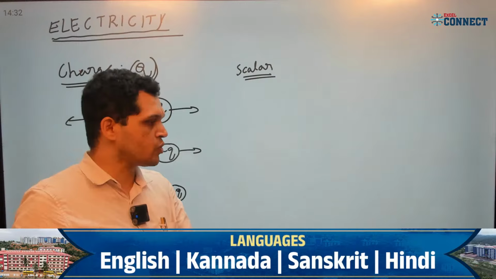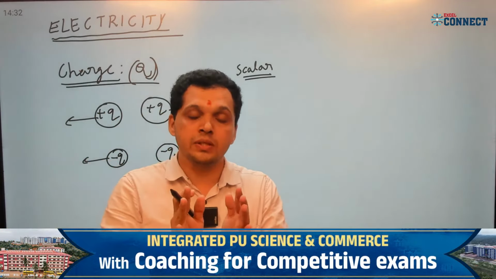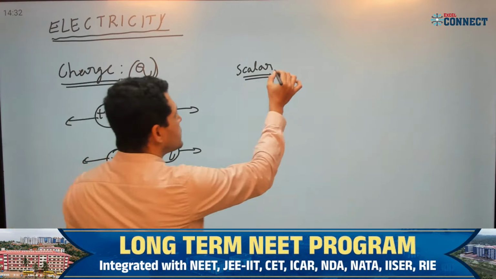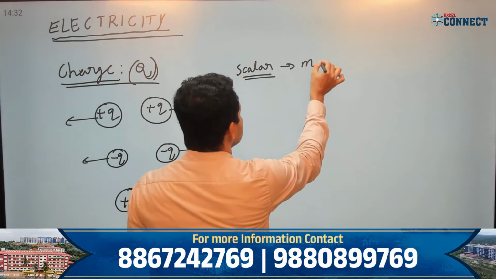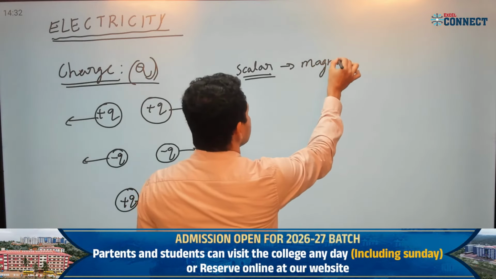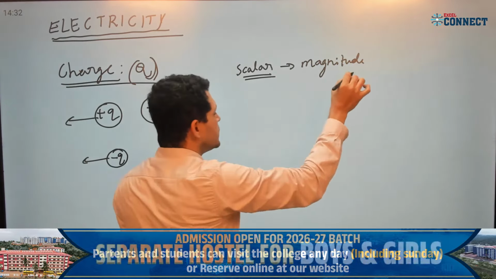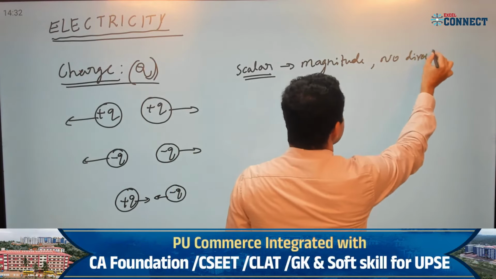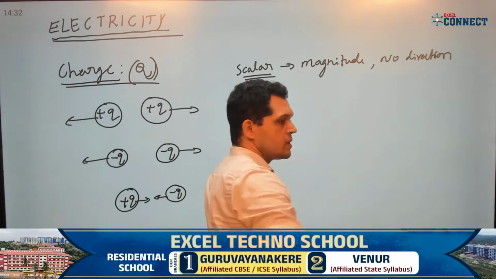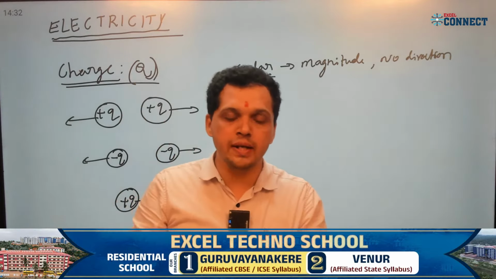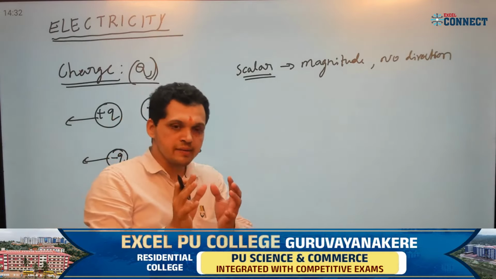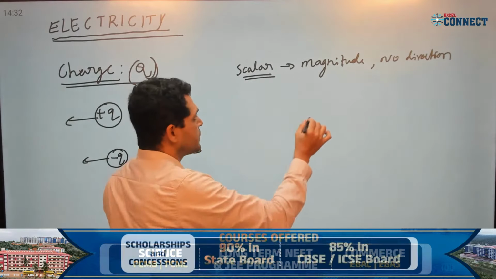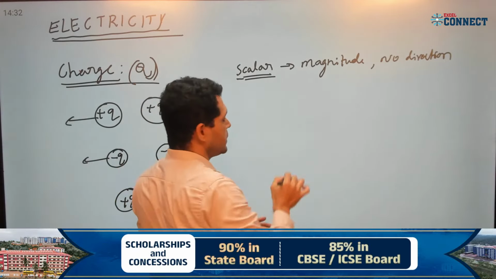Electric charge is a scalar quantity, which does not have any direction and has only magnitude. A physical quantity which has only magnitude, that means a definite value but no specific direction, is called a scalar quantity.